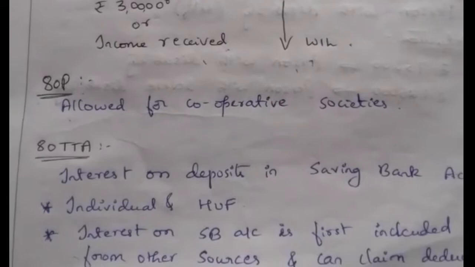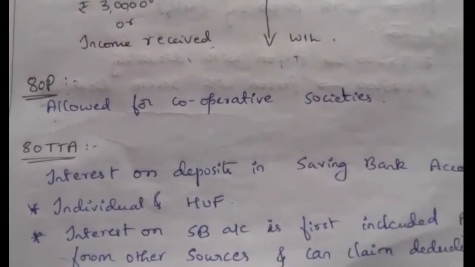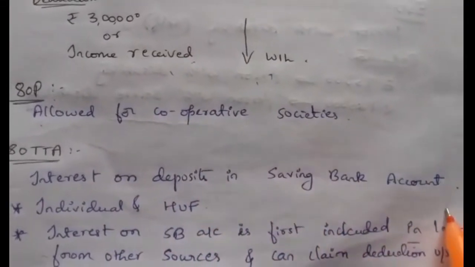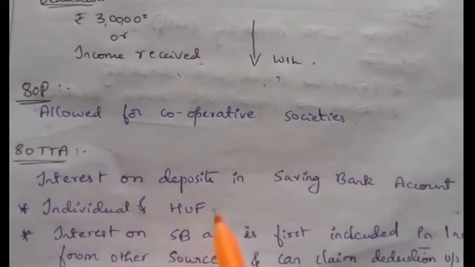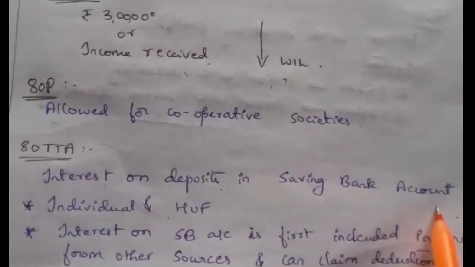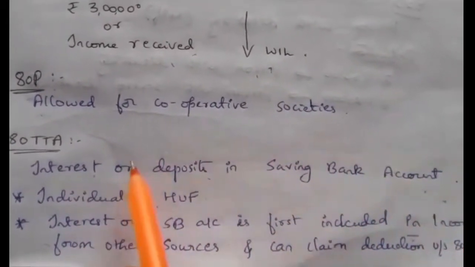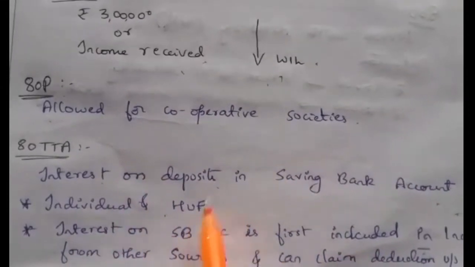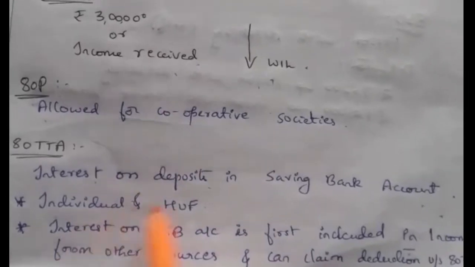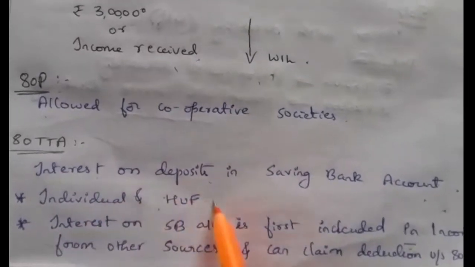Next deduction is section 80TTA. This deduction is relating to interest received on deposit in a savings bank account. If an individual or HUF receives any interest on a savings bank account deposit, they can claim a deduction under section 80TTA. So this deduction is available to individuals and HUF.